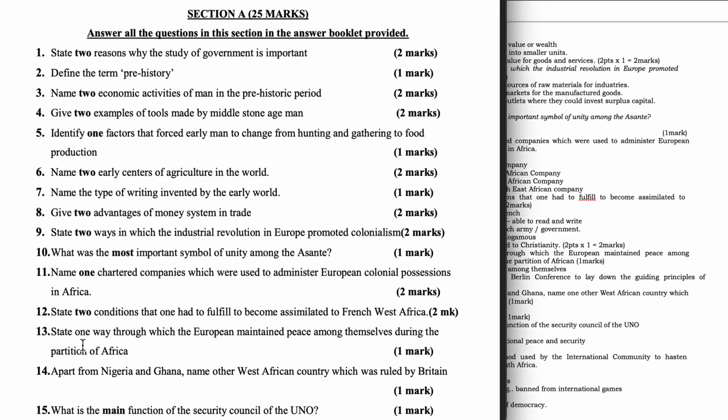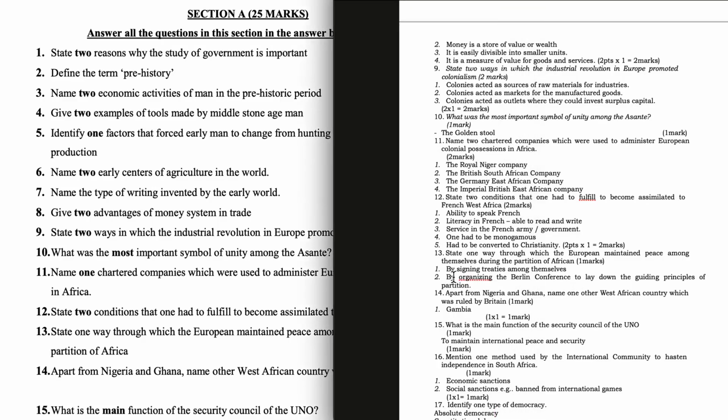Question 13. State 1 way through which the Europeans maintained peace among themselves during the partition of Africa. By signing treaties among themselves, by organizing the Berlin Conference to lay down the guiding principles of partition. Question 14.